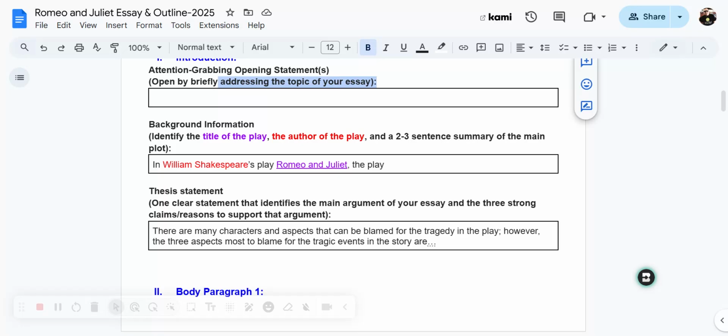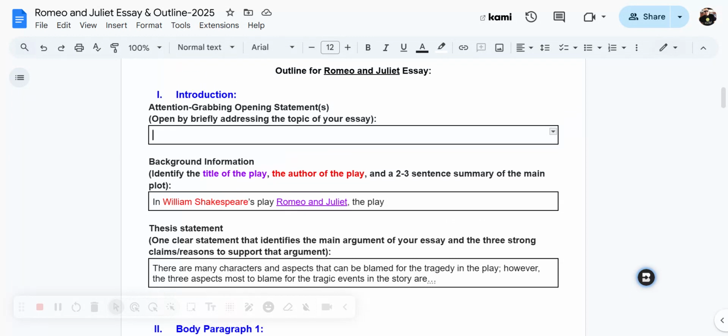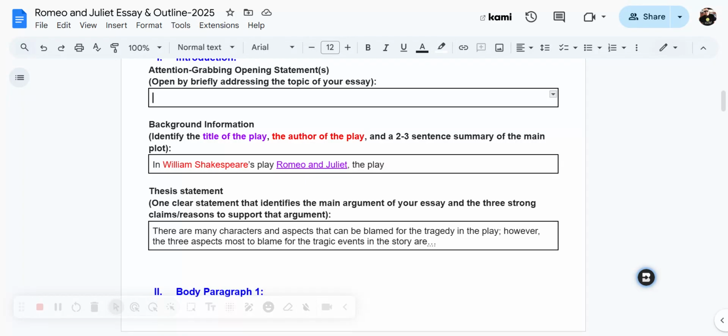It does not have to be long. You're not writing a paragraph in this box. You're writing one, two sentences, maybe three at the most. But one or two is all you really need to try to draw your reader into your essay. And so this is going to involve some thinking, and like I said, after you do it, you can always check it with someone to see how it sounds or to get some kind of feedback for it. So pause the video and try to write an opening, attention-grabbing statement or statements in this box now.